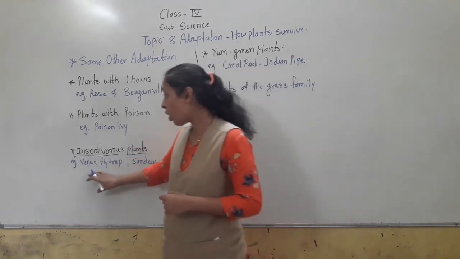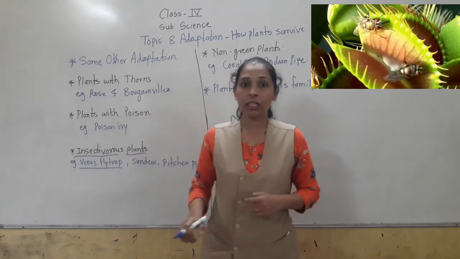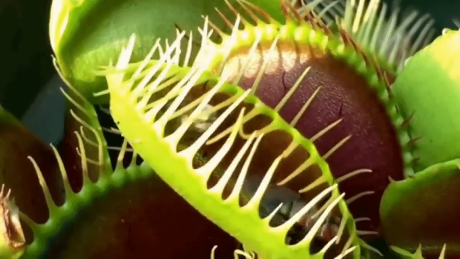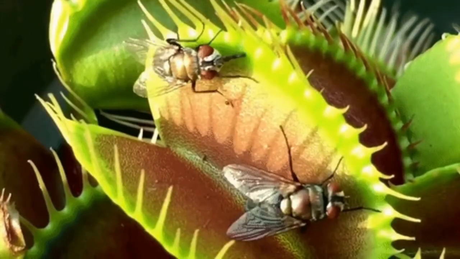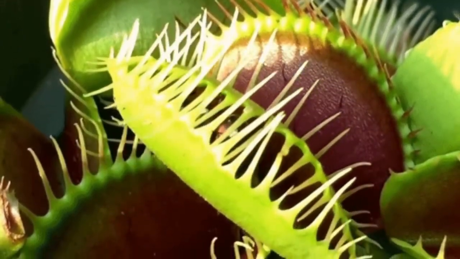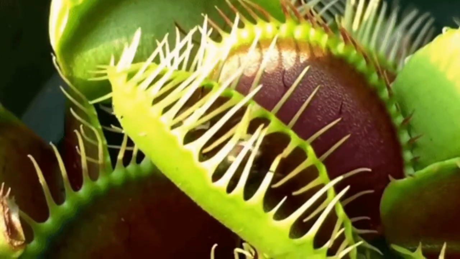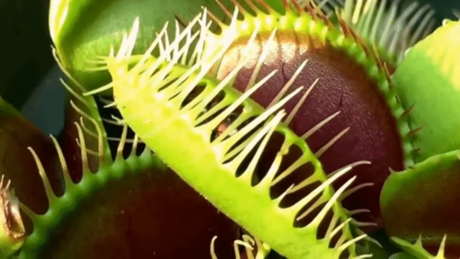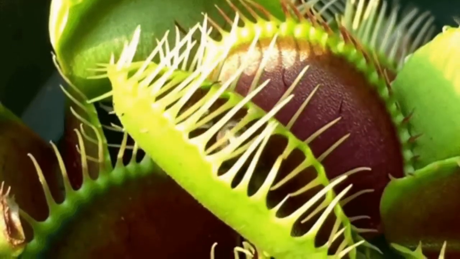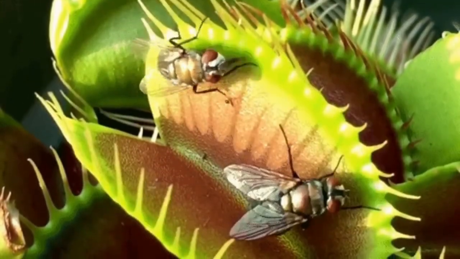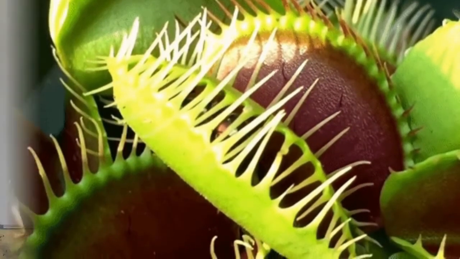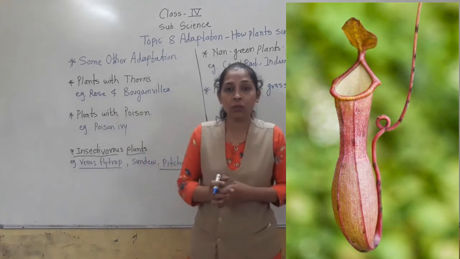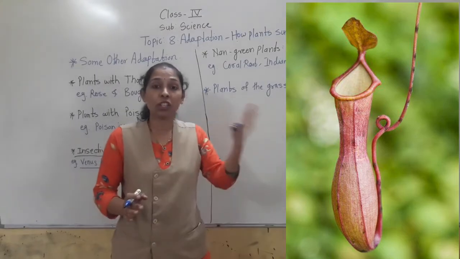If we talk about the Venus flytrap, you can see its image in the picture. The Venus flytrap has special leaves, and these leaves have hair-like structures. Once an insect sits on the hair-like structure, the Venus flytrap can close on that insect and eat it. Next is the pitcher plant. The pitcher plant also has a modified leaf. The structure of the leaf is different from other leaves.